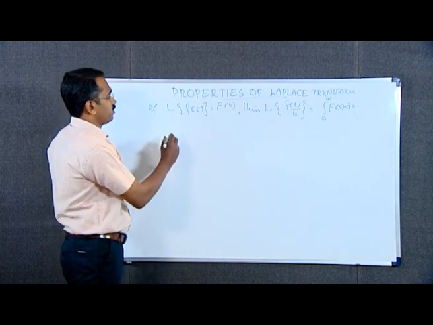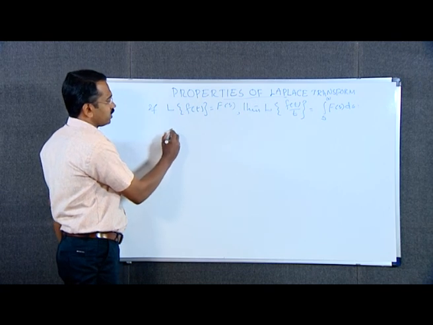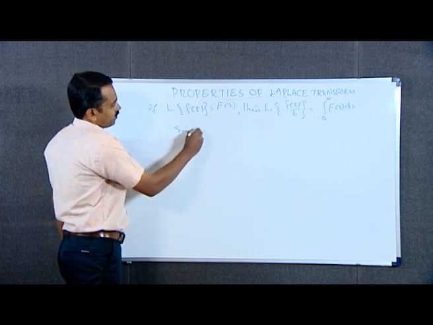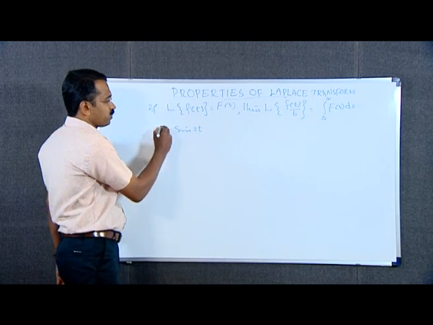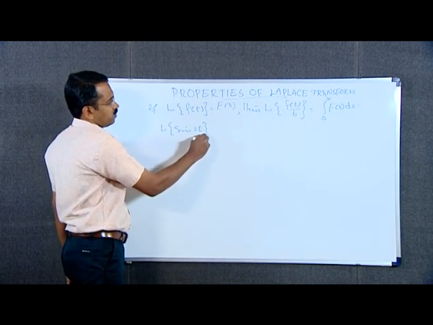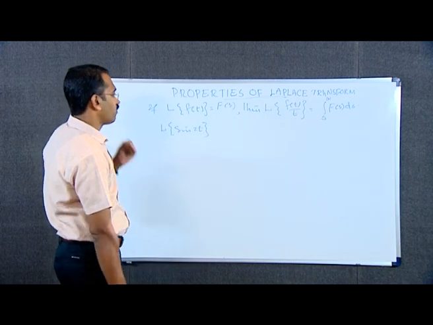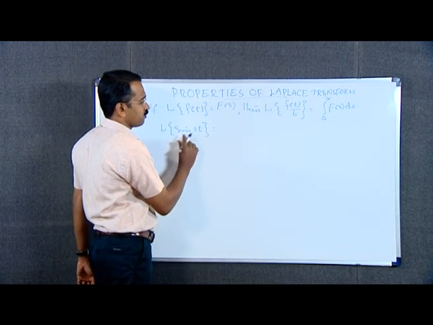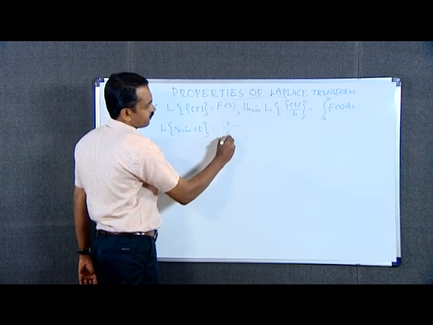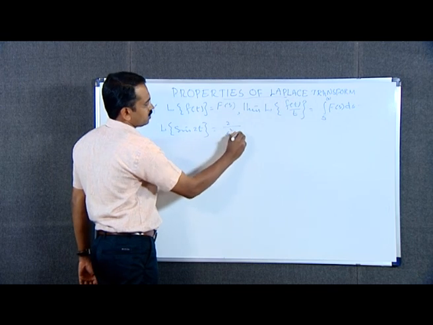Consider the function sin 2t. Taking the Laplace transform, we get Laplace transform of sin 2t is 2 by s square plus 2 square.